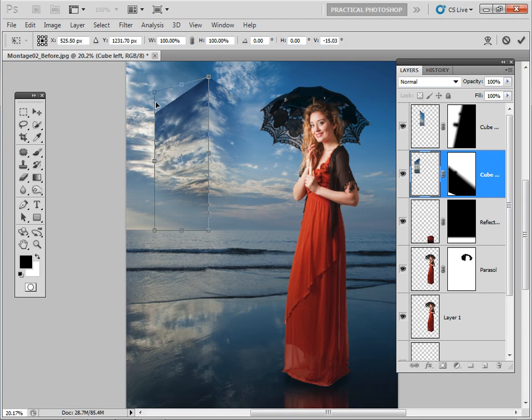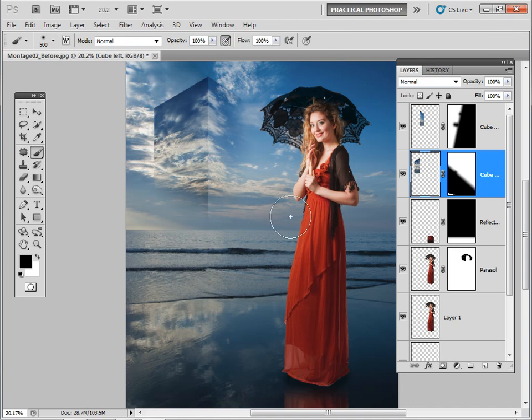So the great thing about working in layers is, of course, that it's all editable. So if we change our mind, we can always go back and skew it again. So that's looking a bit more convincing, and I'm liking that.